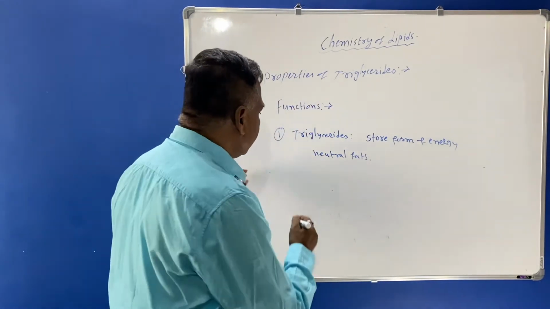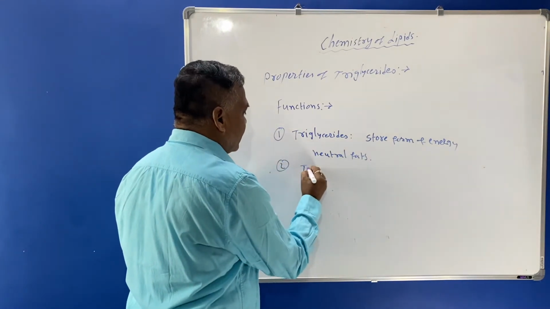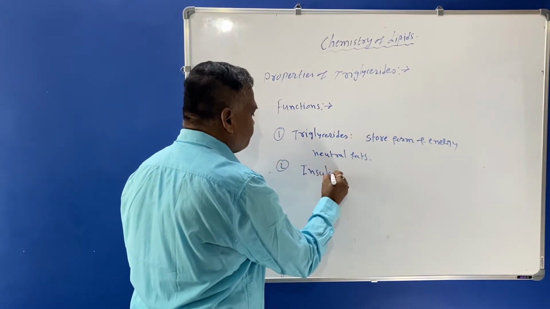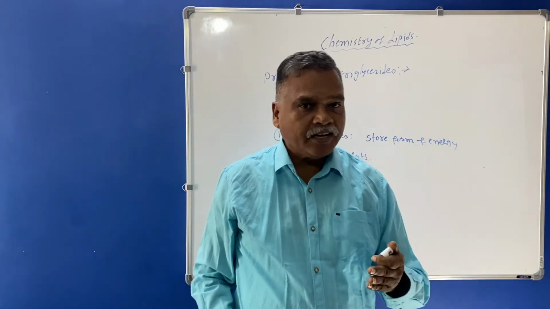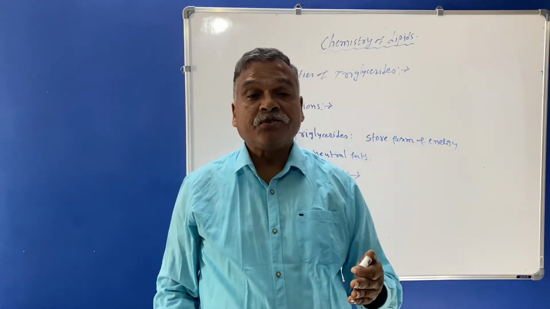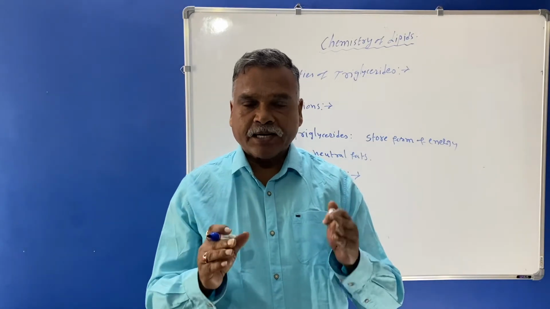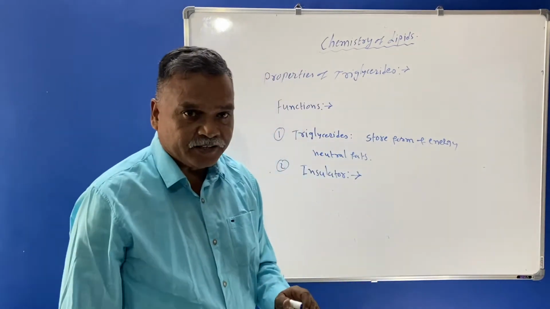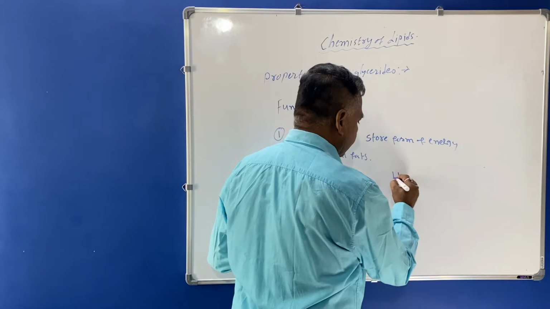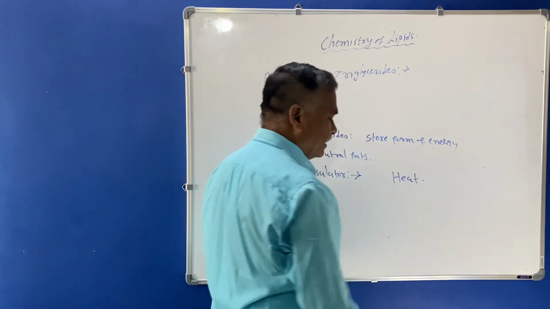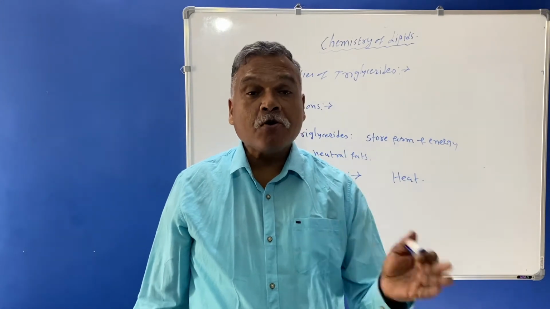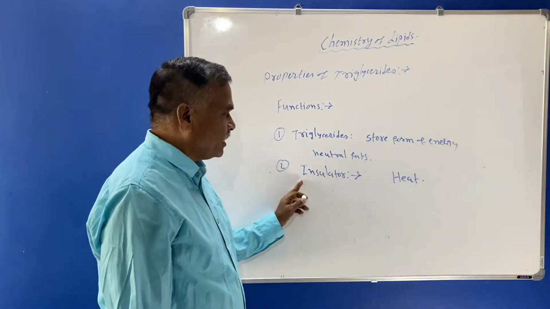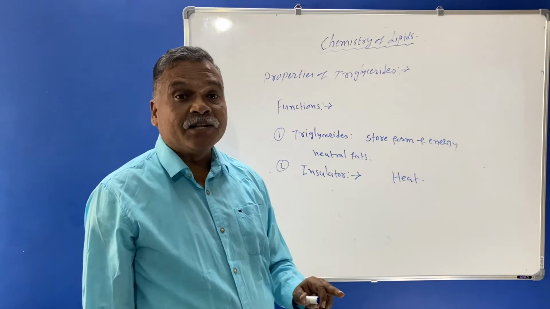The other function is triglyceride acts as an insulator. In the functions of lipid, I already explained that. What is an insulator? Insulator is nothing but it prevents the heat loss in the body. They prevent the heat in the body against the cool atmosphere. Therefore, they are said to act as an insulator.